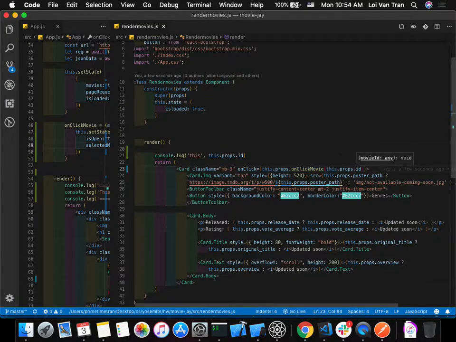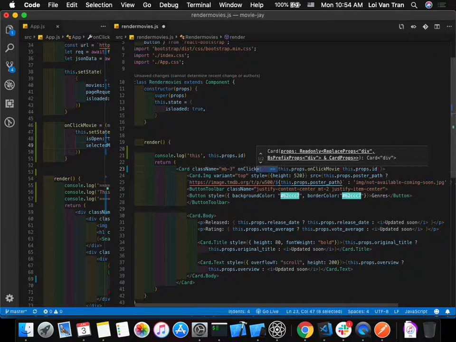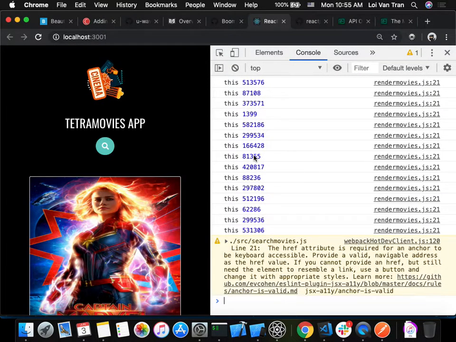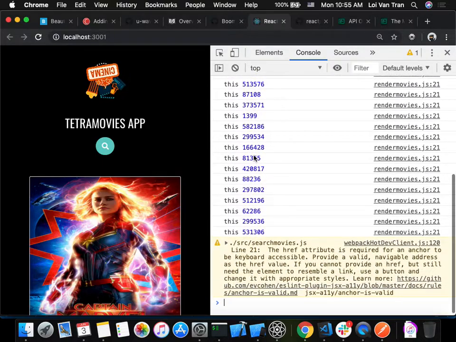The reason why is because for the anonymous function that has a function call with an argument, we need to make sure that we put a fat arrow syntax in front of it, because we do not want the function to fire immediately. Okay? We do not want the function to fire immediately. That's all this fat arrow does. So we refresh, and now we can see that the function does not fire immediately.